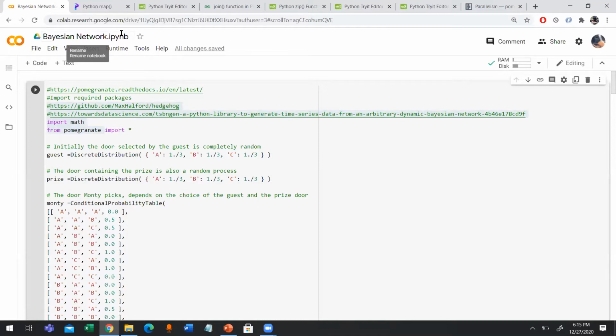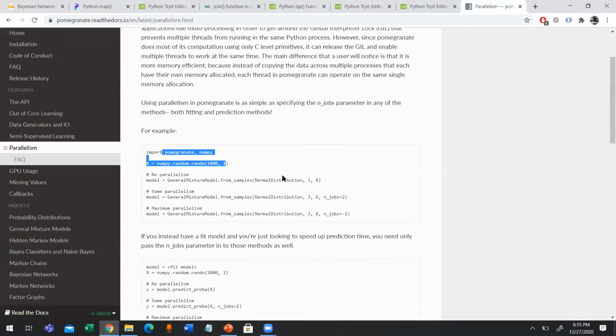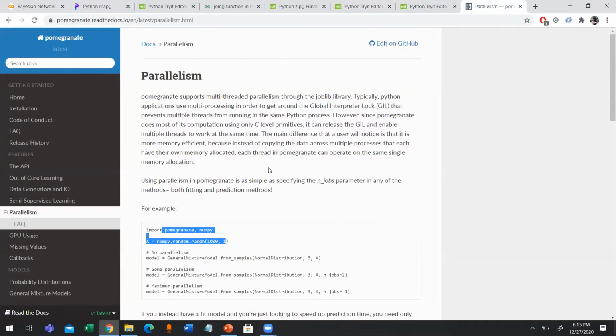I am not sure, but yes, this is also important. It is a quite simple package. You can see the package details here. It has all the functions for discrete distributions, for computing conditional probability distributions, joint probability distributions, and so on. So it has inbuilt functions for all these, and I think it's a very good package.